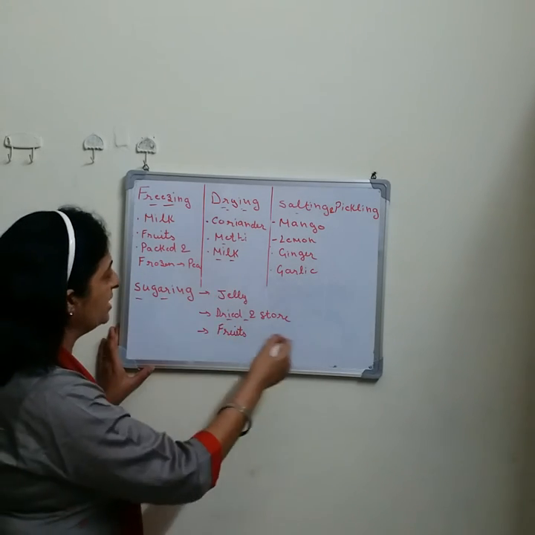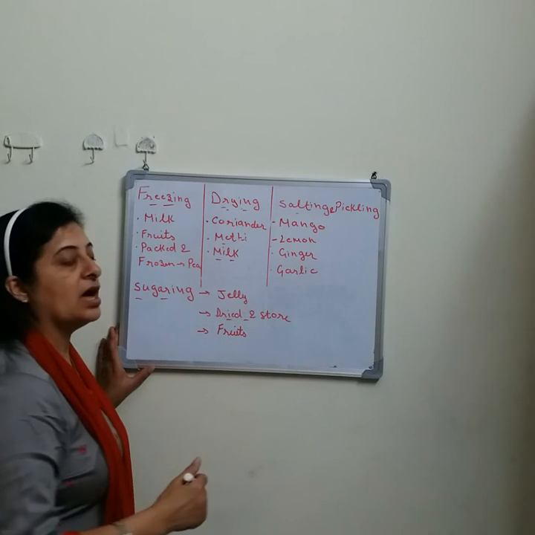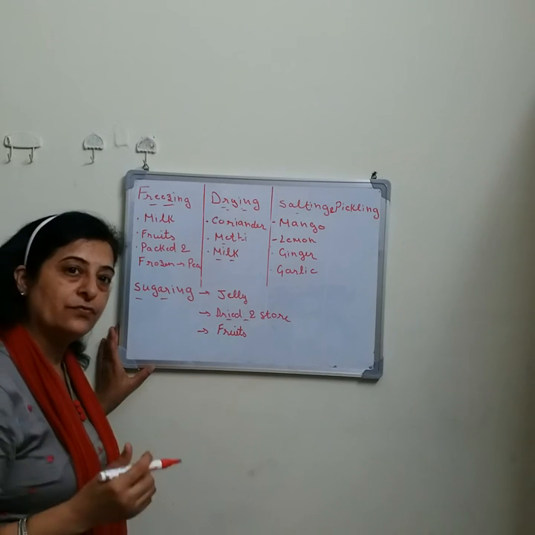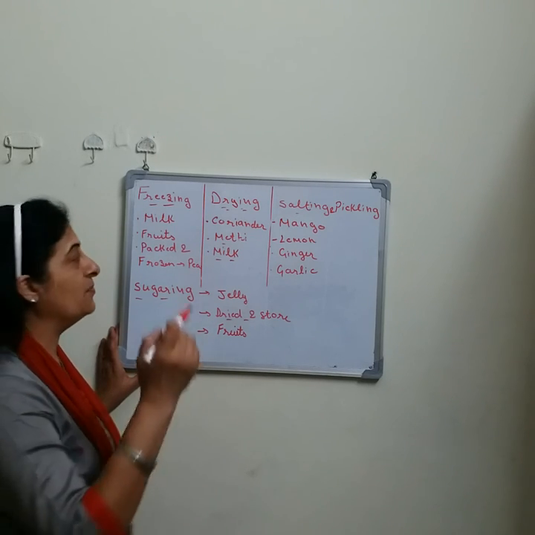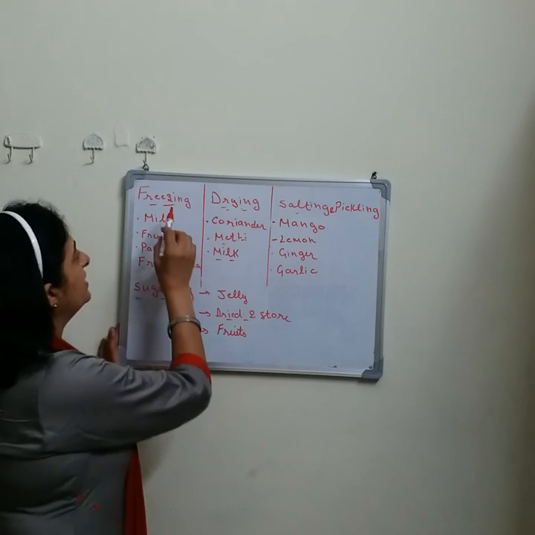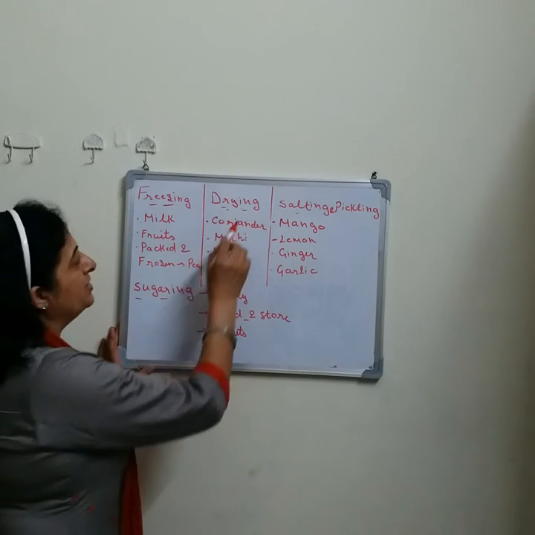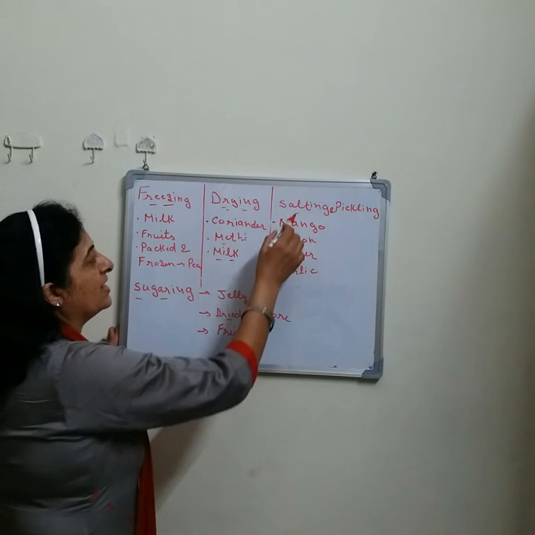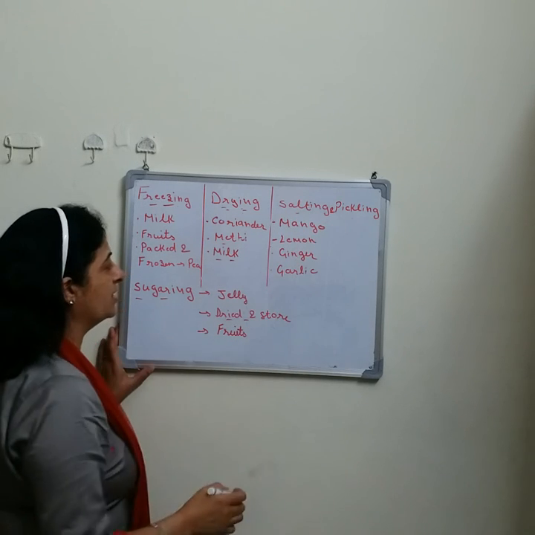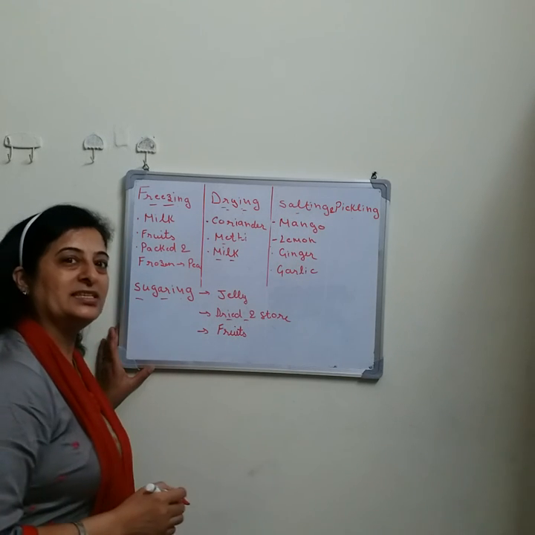So as you see, if we adopt these methods, we can preserve our food and save it for a longer time. First is freezing, next is drying, next is salting and pickling, and the next one is sugaring.